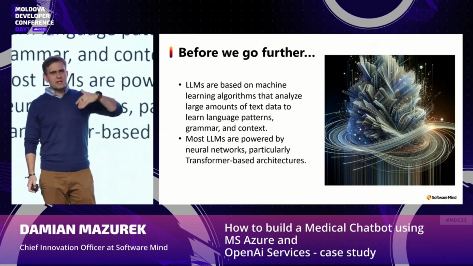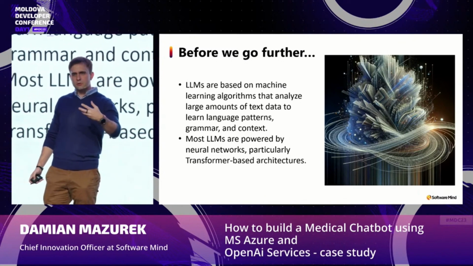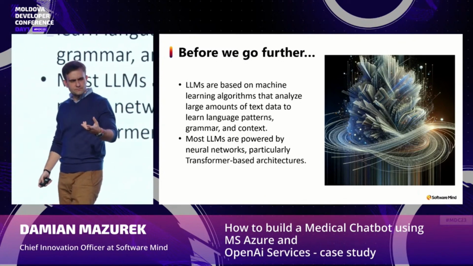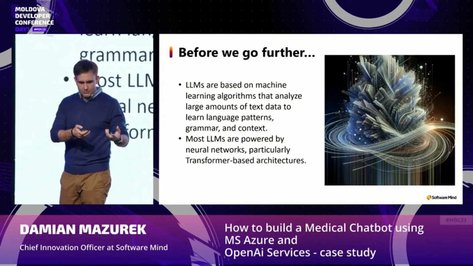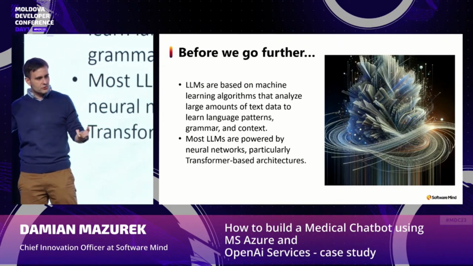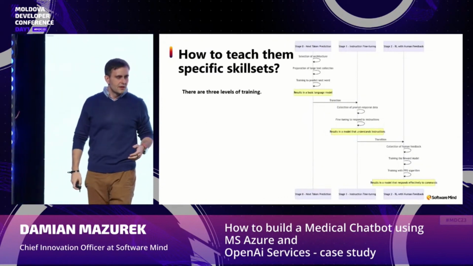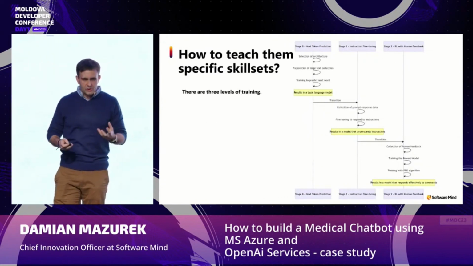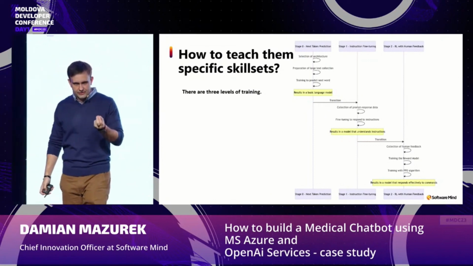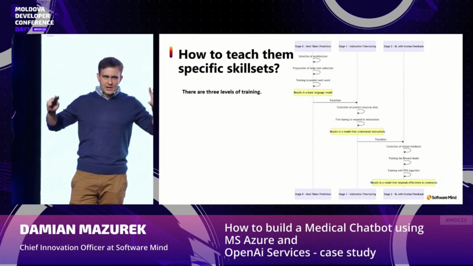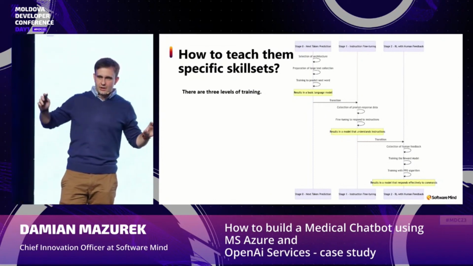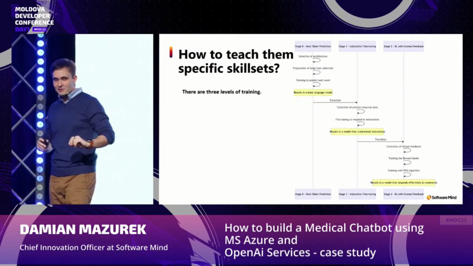Okay, so when we have these models that are operating on words, how can we teach them a specific skill set? And there are 2 different approaches. One is through training, and the second one we'll talk about a little bit later.